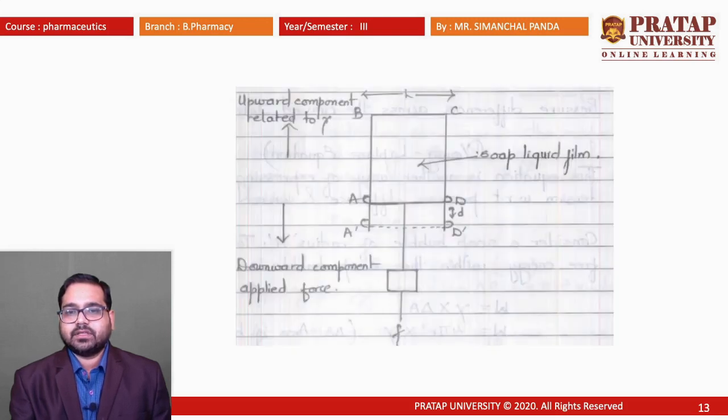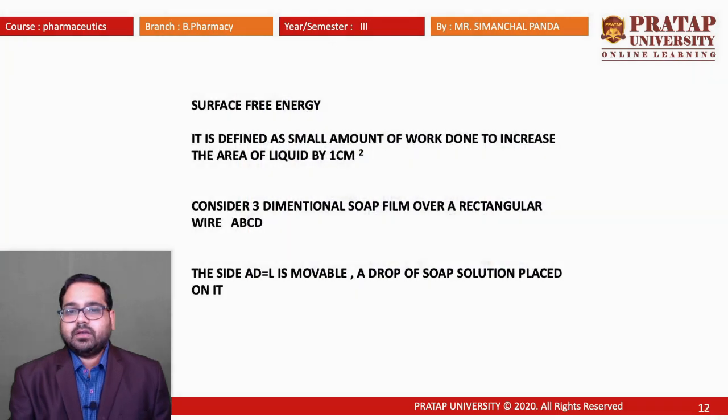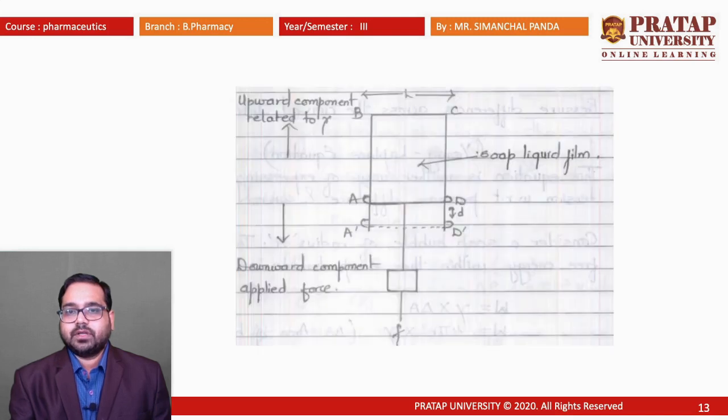Here we can see the side is L, which is movable, that is denoted by AD. It can move to and fro. Now we can keep a drop of soap solution and place it. See here the ABCD, we have taken the rectangular wire in which AD is movable.